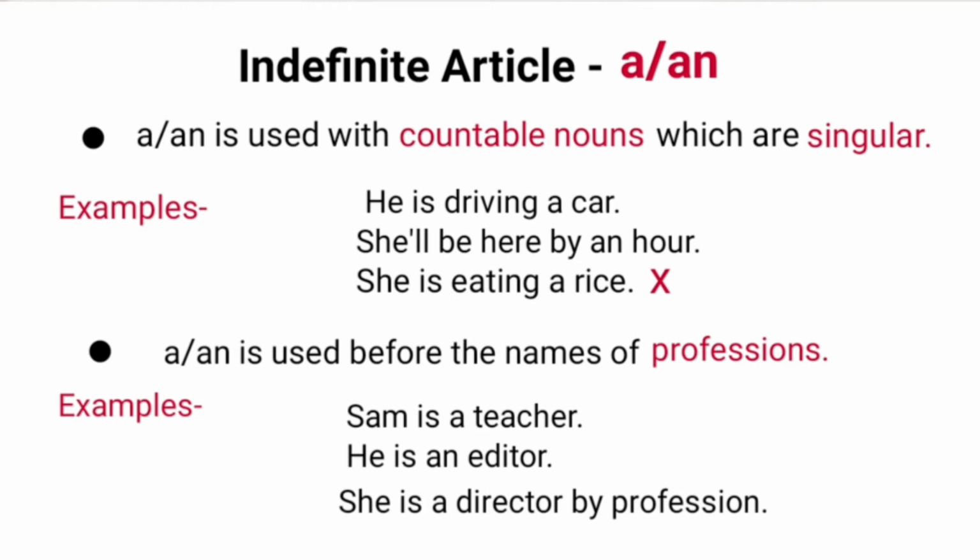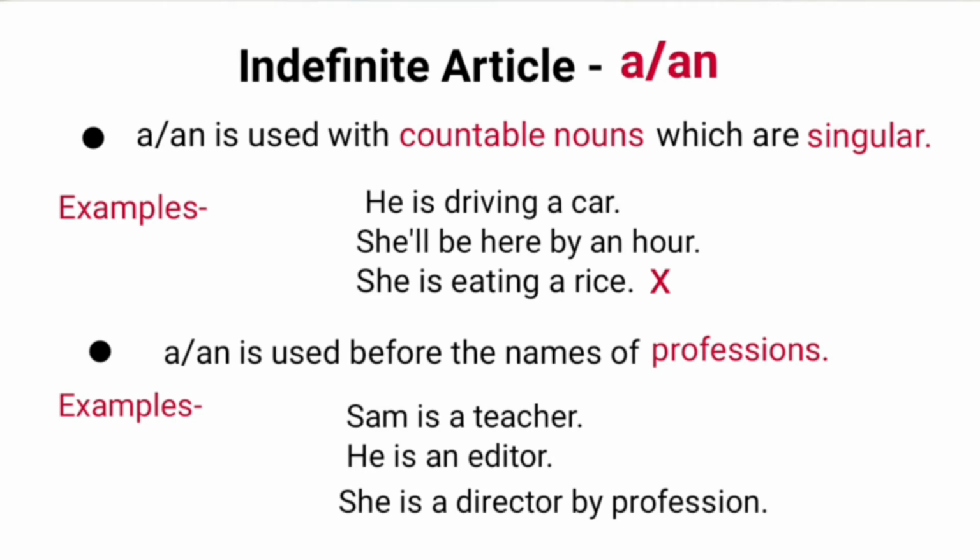Look at the example. He is driving a car. Here, car is a countable noun and it is singular. So, we are using a car. Next example. She'll be here by an hour. Again, hour is a countable noun and is singular. That's why an hour.